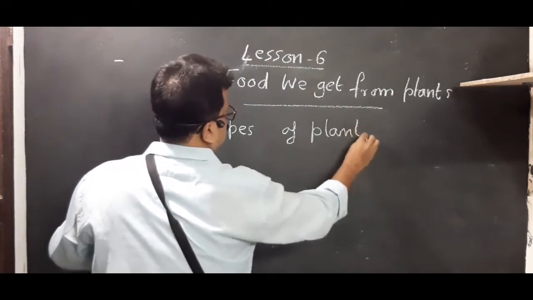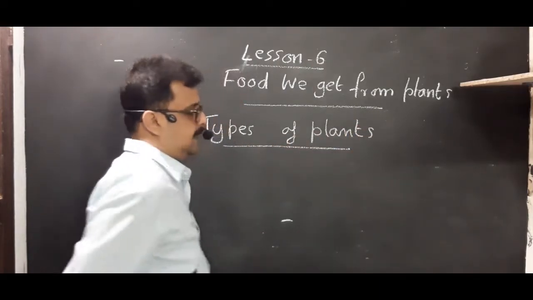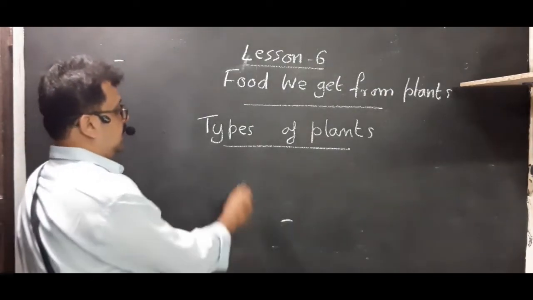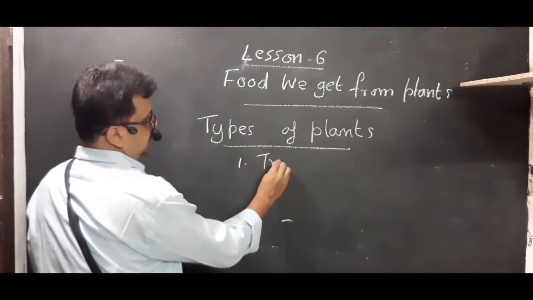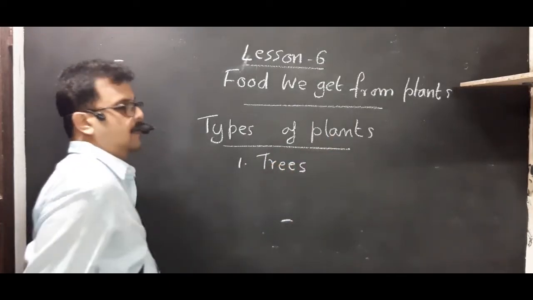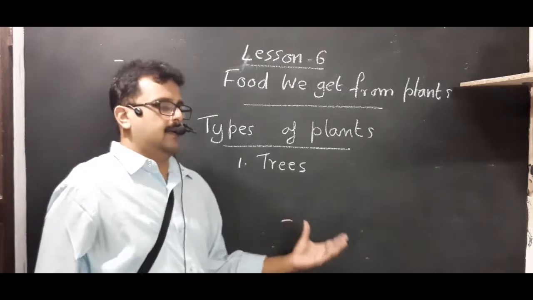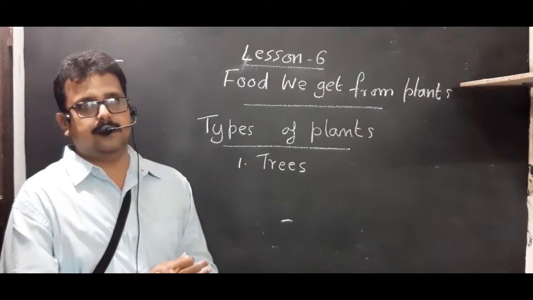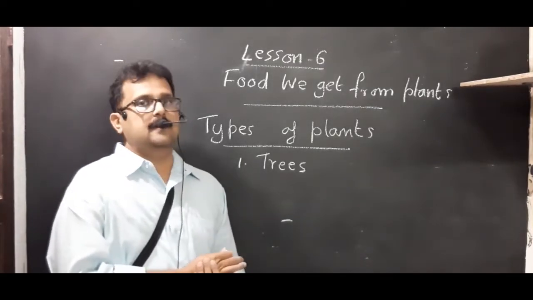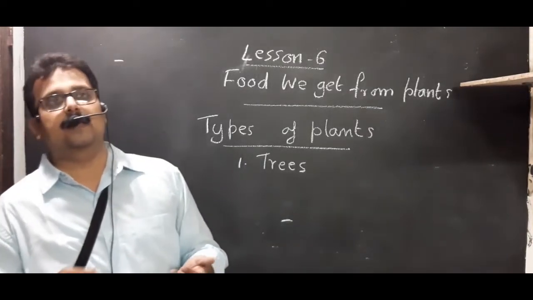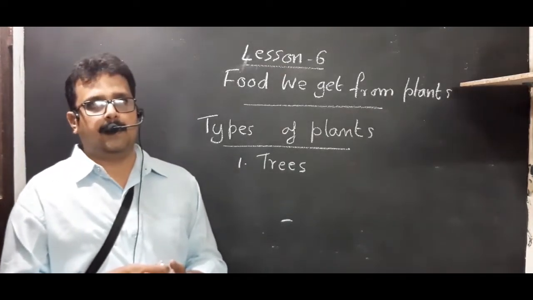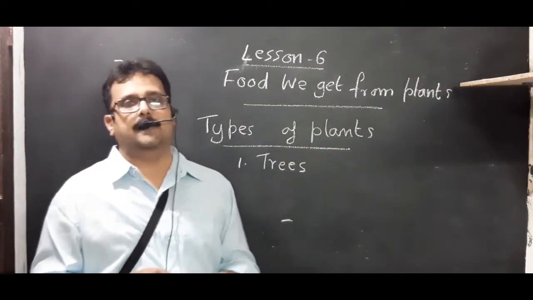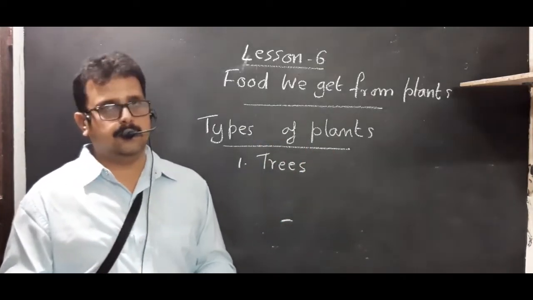Types of plants. First we will study about the larger ones. They are known as the trees. Trees. So trees are the big plants which have very thick and woody stem that we studied previously. And what about their life? They live for a long time. Unlike other smaller plants, these trees live for longer time. That makes them different from other plants.